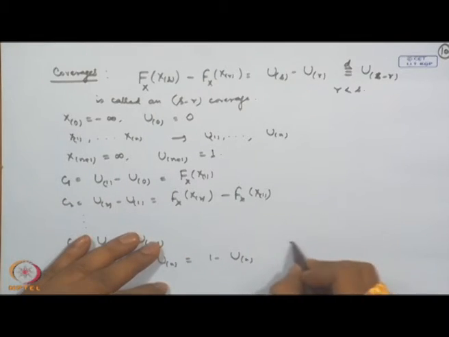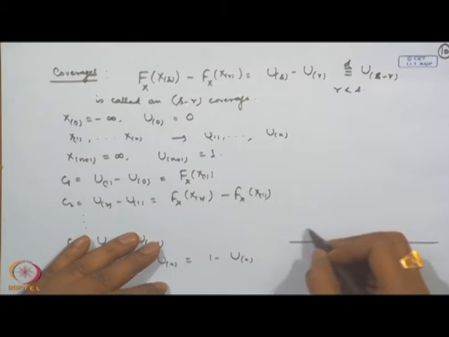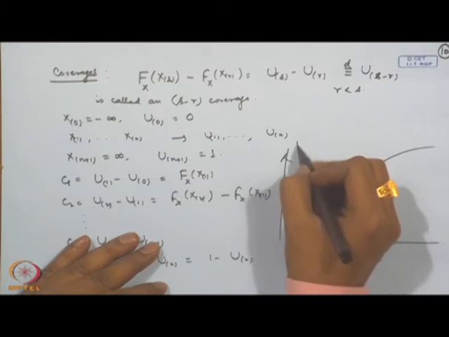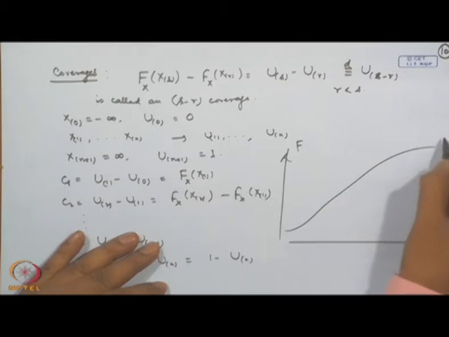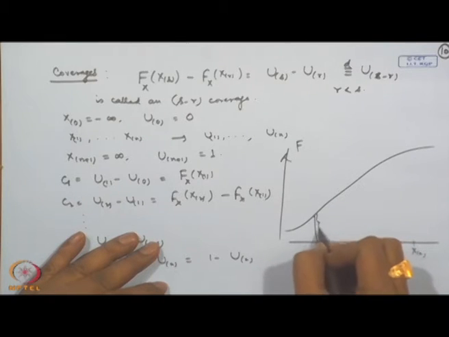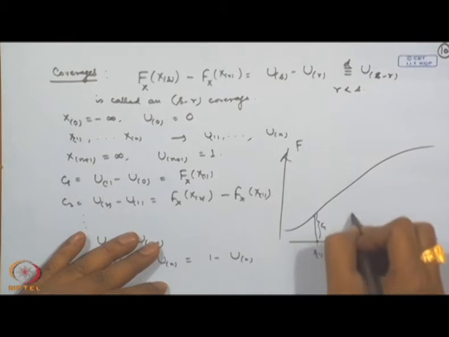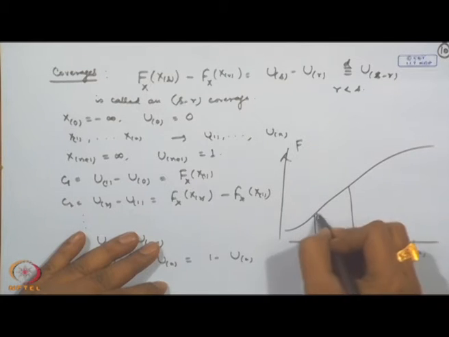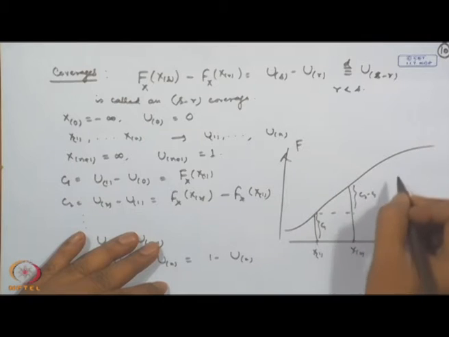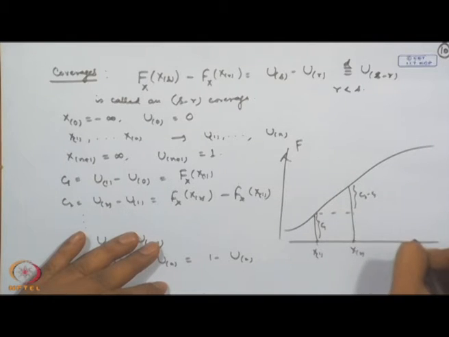Suppose this is the CDF, F, and these are the points X_1, X_2 and so on up to X_n. Then F(X_1) is C_1, then F(X_2) minus F(X_1) is C_2, and so on.